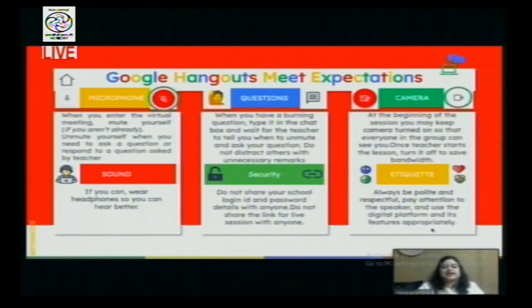Then you have the camera option. At the beginning of the session, you may ask the students to show their faces so that it's good to say hello to each other on a collaborative, interactive note. But eventually when the lesson starts, it's advisable that you keep your camera off, because the camera actually uses a lot of bandwidth.